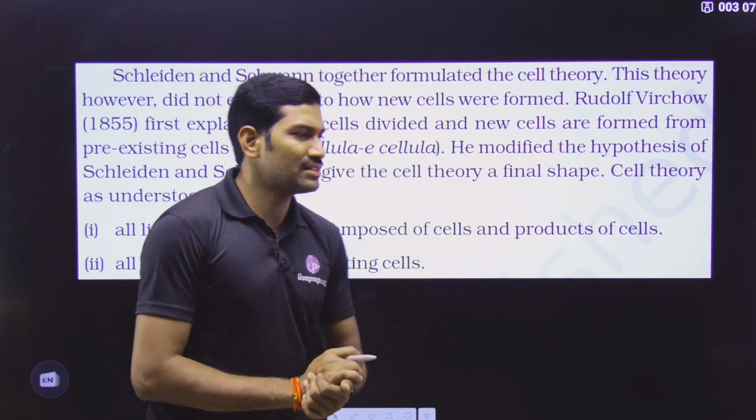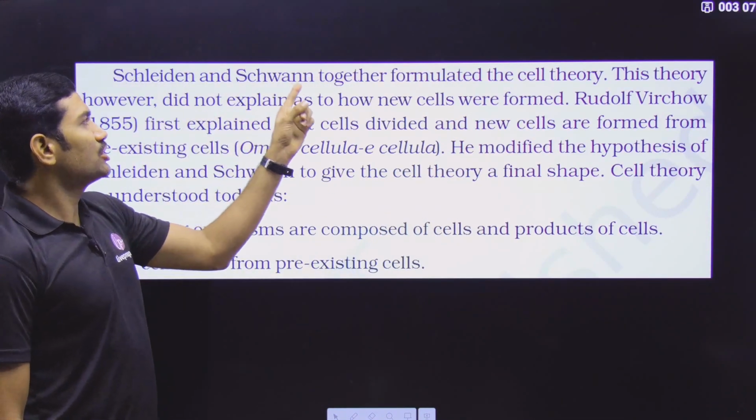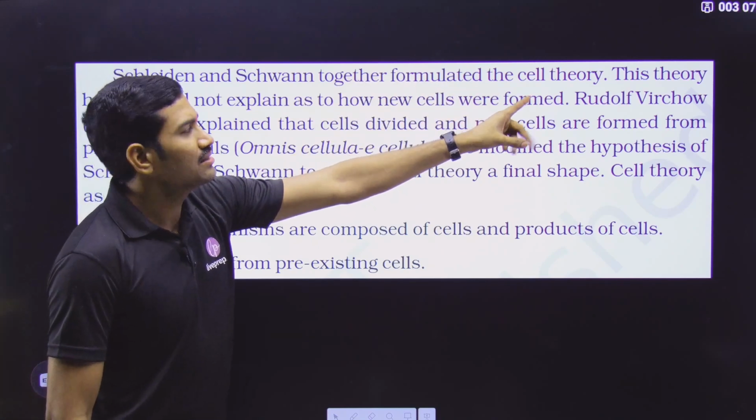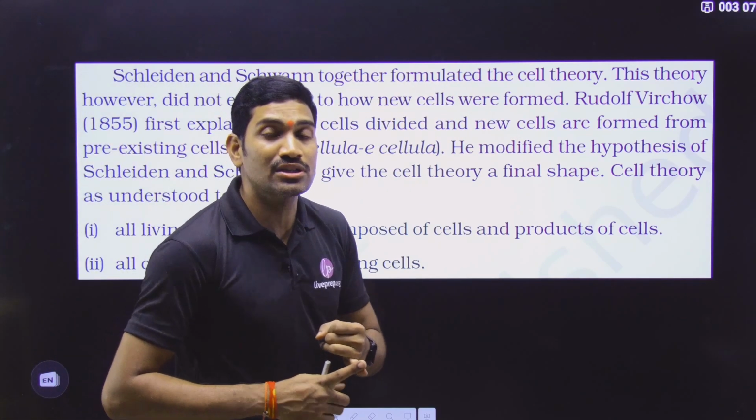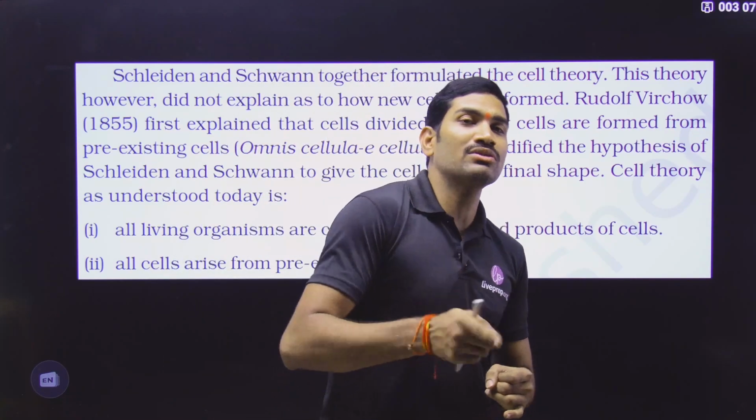Let us quickly go with the NCERT content. Schleiden and Schwann together formulated the cell theory. So combinedly they proposed the cell theory. So who proposed the cell hypothesis? Only Schwann. But who proposed the cell theory?